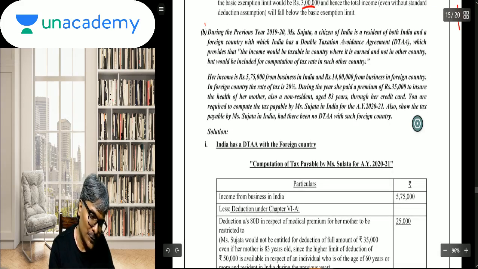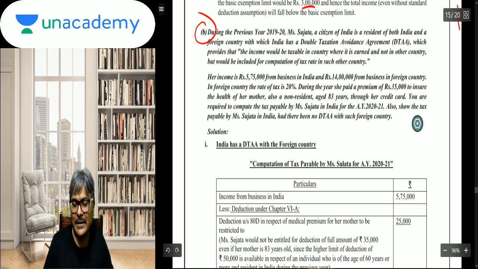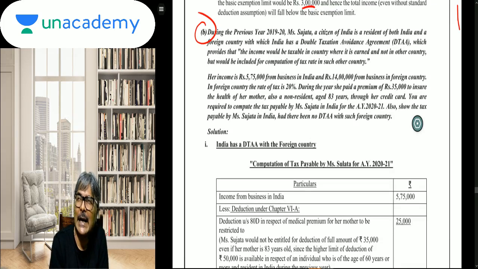Now see one more question. I have solved it here, students, on an alternate basis, because ICAI, I think that attempt was, if I'm not mistaken, the November 16 attempt.